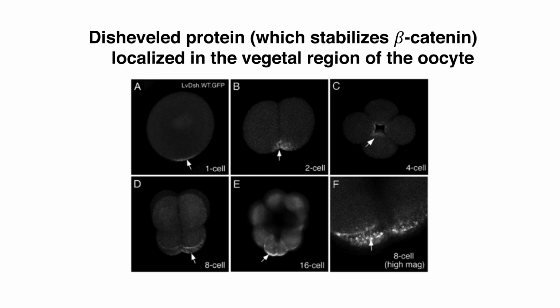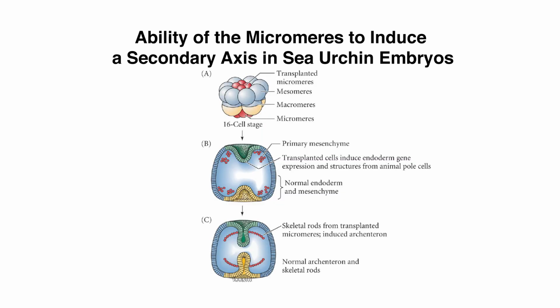Those micromeres are important for inducing the cells around them to become gut. So here's what happens when you add these micromeres from the bottom of one embryo to the top of another embryo. What you get are two guts forming. You get invagination. You get the beginning of gastrulation at both sites.